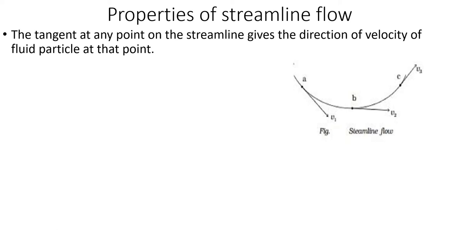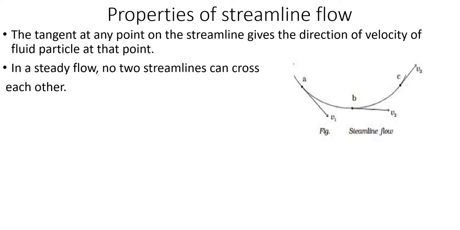Similarly at point B, if we want to find the velocity, again we have to draw the tangent at that point B. So V2 indicates the velocity at point B. Similarly at point C, V3 indicates the velocity. Okay. So that is the important property of streamline flow: the tangent at any point on the streamline gives the direction of velocity of the fluid particle at that point.